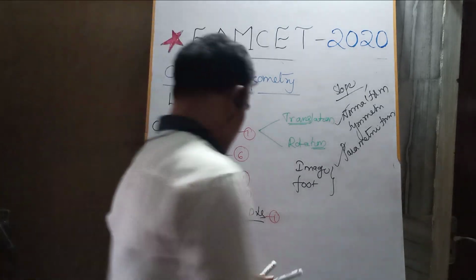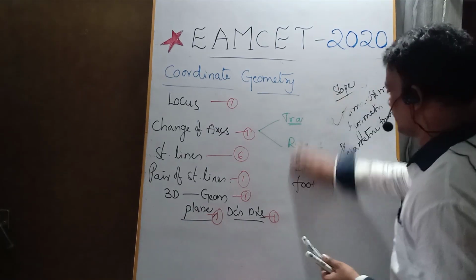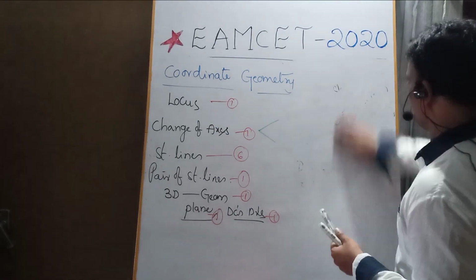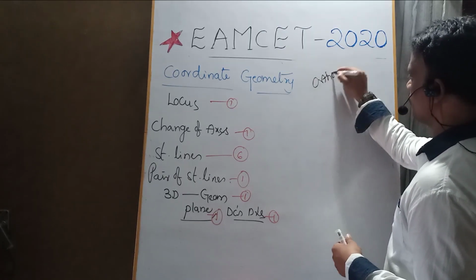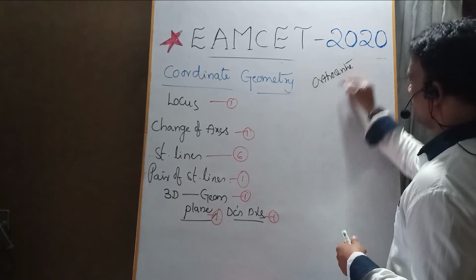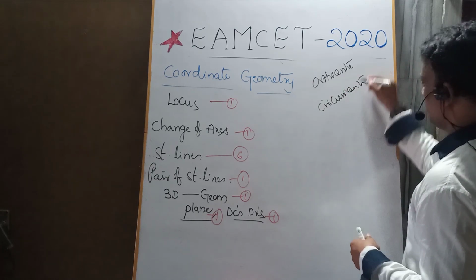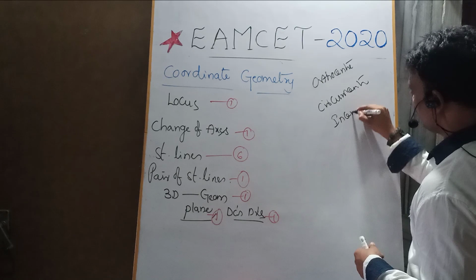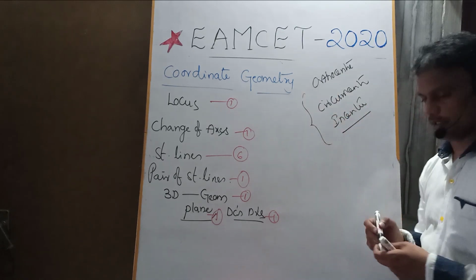And after revising all those things, from the straight lines: finding the orthocenter, circumcenter, and incenter. Please focus on these topics also.